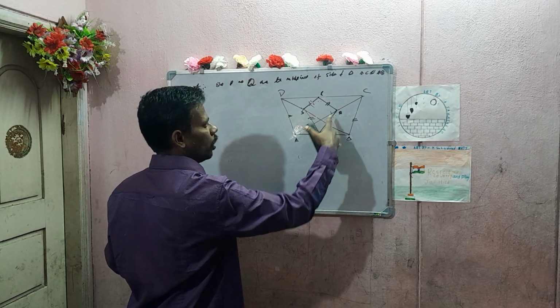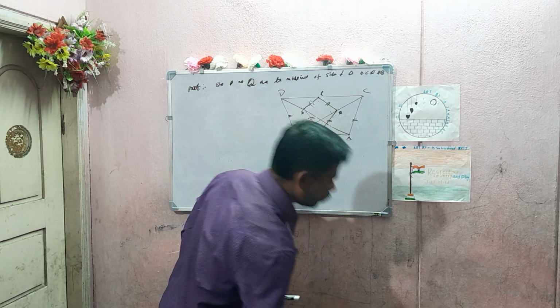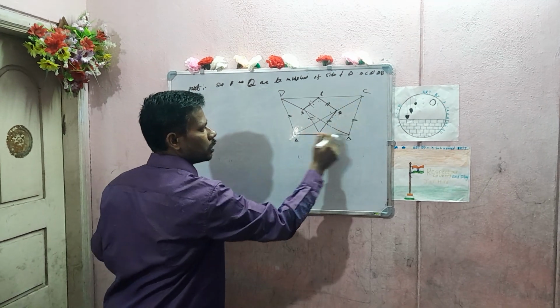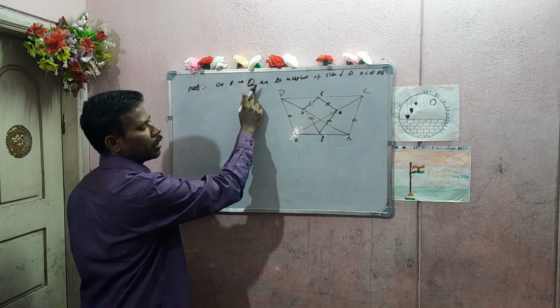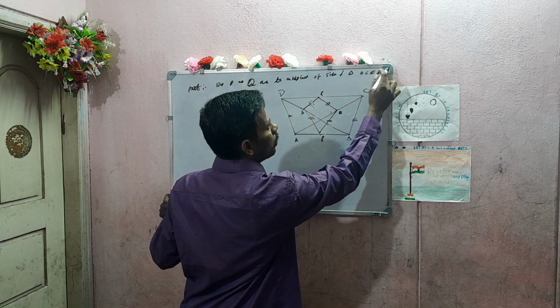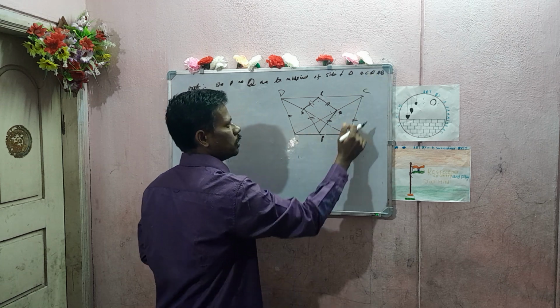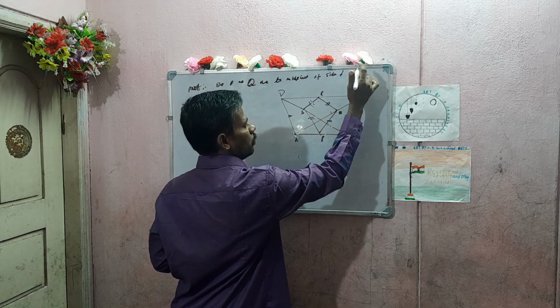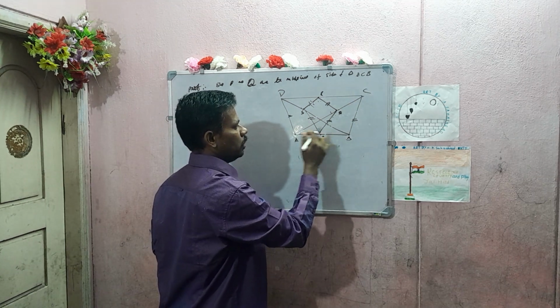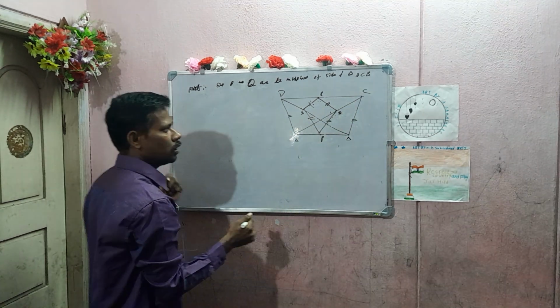Since P and Q are the midpoints of triangle ACB, what can you say?